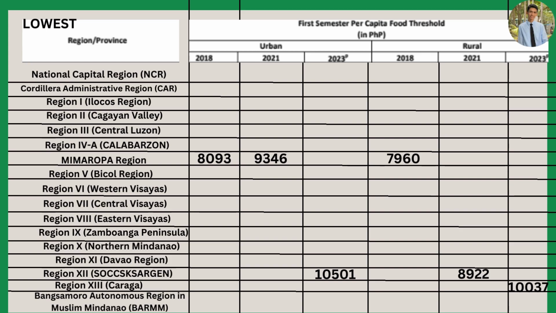In terms of rural, 2018, it was Mimaropa again, estimated at 7,960. In 2021, back to Region 12, the Soccsksargen, 8,922. Then 2023, it was Region 13, the Caraga.